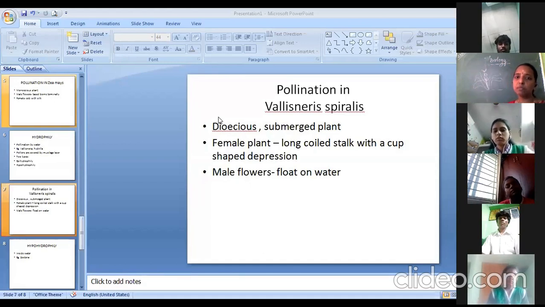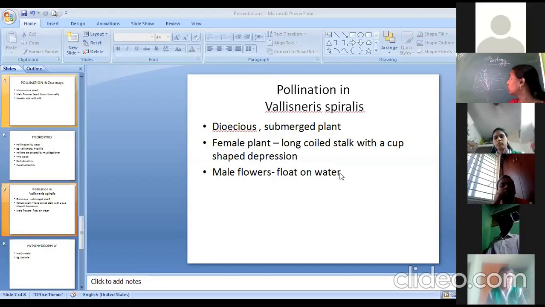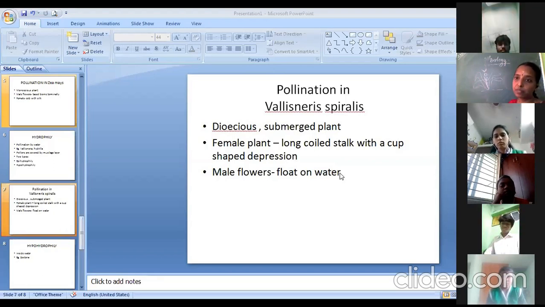So it is a dioecious plant. The male flower will produce the inflorescence, and the flowers are allowed to float on the surface of the water. Whereas in the case of the female flower, it has a highly coiled inflorescence axis, and the tip of the flower possesses a cup-shaped structure meant for attracting the pollen grains.